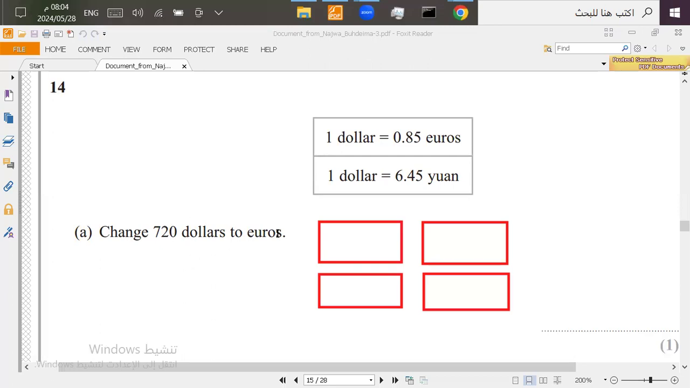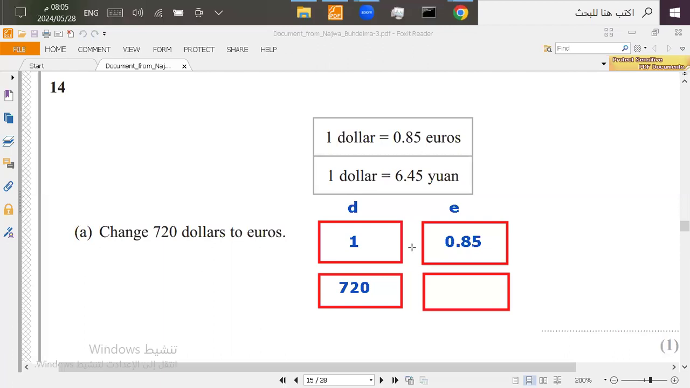So first, we need dollars to euros. We're going to use the exchange rate of dollars and euros. First, let's write dollars here. So D for dollars, E for euros. So $1 will equal how many euros? 0.85. Now here we have $720. So we write it here, 720. Now we need to know how many euros it will equal.